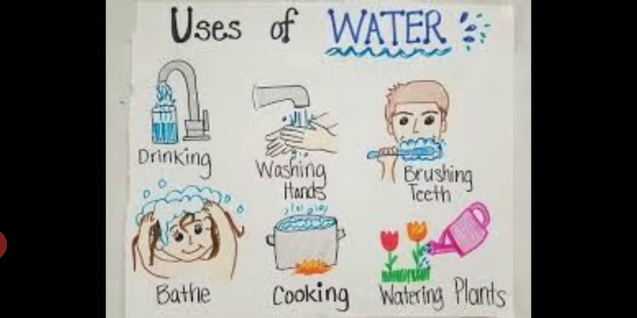For transportation, we move from one place to another through the water mode with the help of ships, boats, and ferries. These are the uses of water. So you have understood what the uses of water are. Water is so important and useful for us. We can't survive without water.